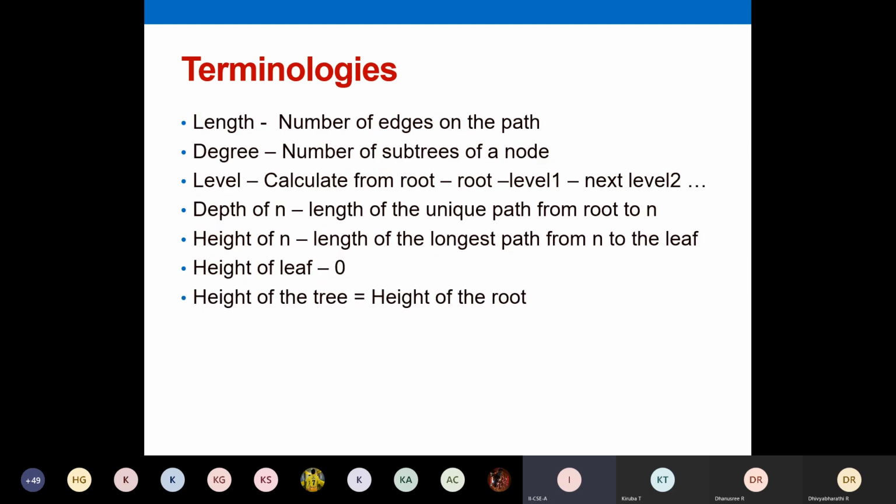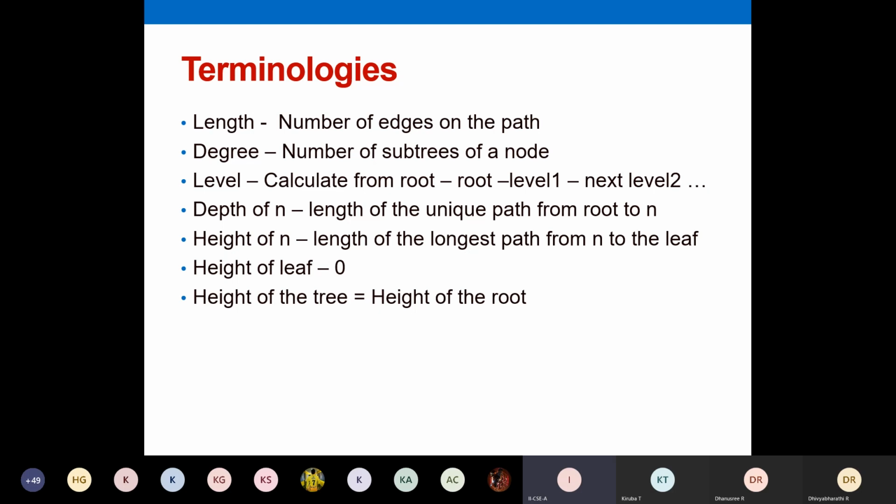So these are the basics. Many times we get confused with depth, height, level, like that. Level, I'll show you the diagram, then you will understand. And depth and height, you have to understand carefully. Depth is you start from the root node to a particular node, and height is you have to check till a leaf node. Height defines the length of the longest path from a specified node n to a leaf node. You have to check the maximum number of possible paths and find out the longest path. That will give you your height.